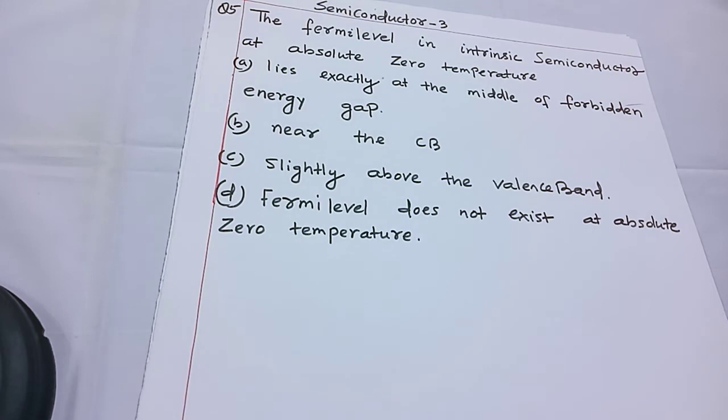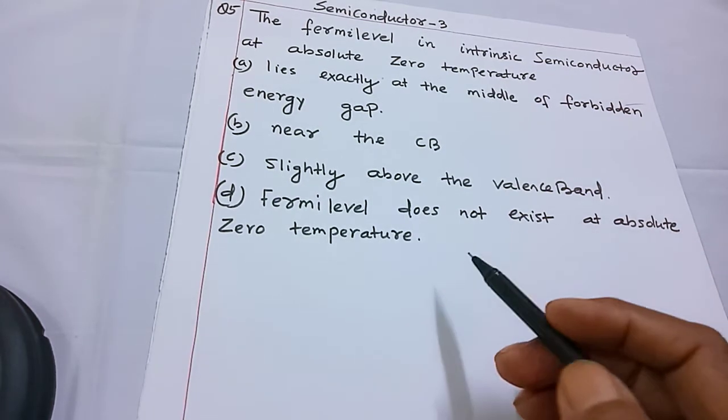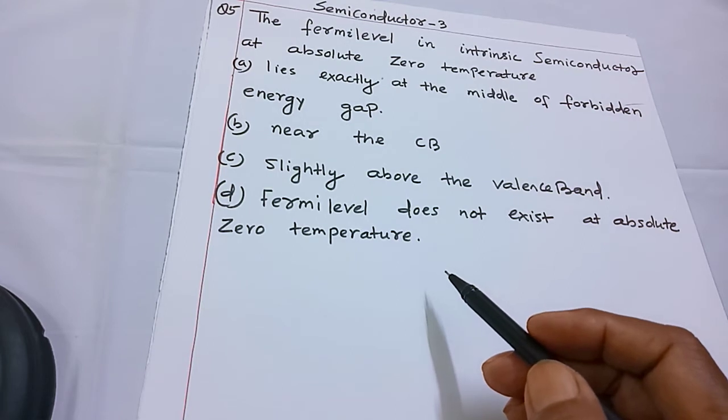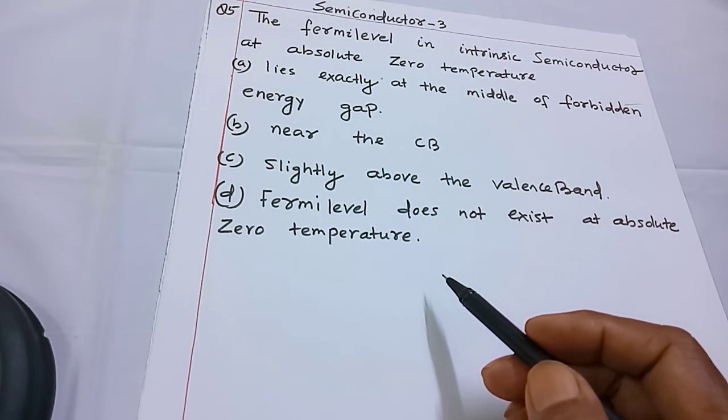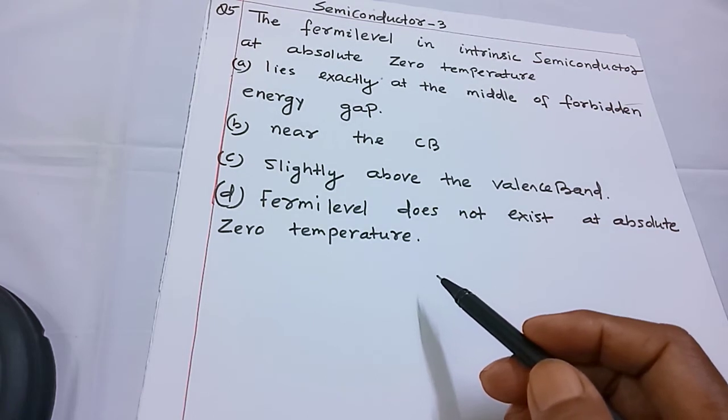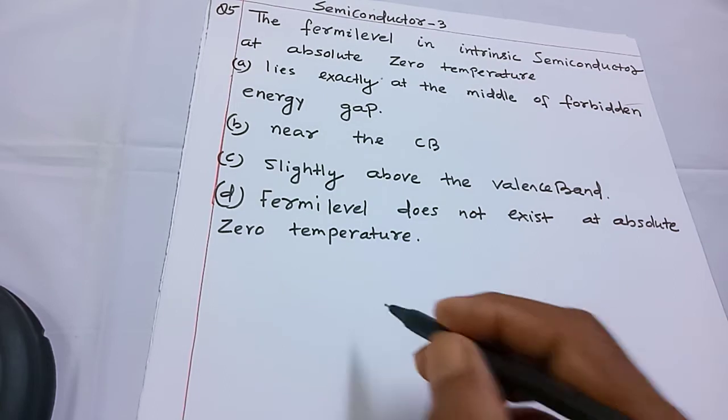Next question: the Fermi level in an intrinsic semiconductor at absolute zero temperature is, first choice, it lies exactly at the middle of the forbidden energy gap. Second, it is near the conduction band, slightly above the valence band. Third, the Fermi level does not exist at absolute zero temperature. Now, what is the correct answer?